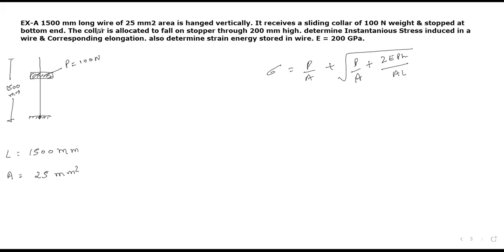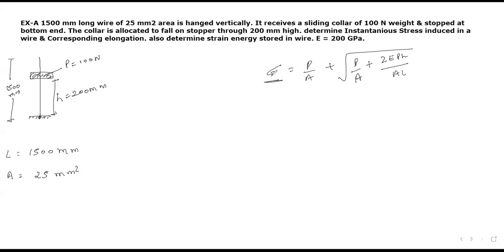Now the collar is allowed to fall on a stopper. This is your stopper, through a 200 mm height. So this height is 200 mm. I hope it is clear to all of you. H equals to 200 mm. So you have H also available. Determine the instantaneous stress induced in a wire. Now you have to calculate stress, based on the given load condition. As per data, the load condition is an impact load. That's the reason we are going to apply this equation. This is nothing but the instantaneous stress developed due to the impact loading.